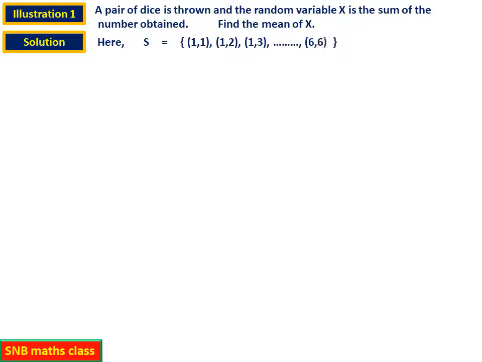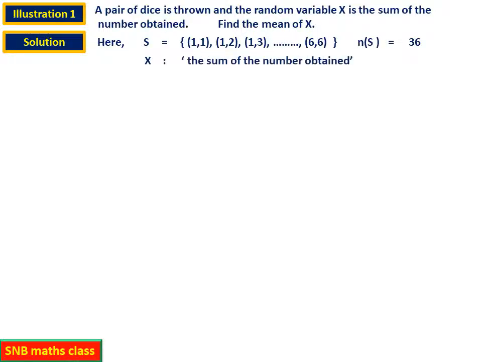So what is S here? See, a pair of dice is thrown means, so two dice are thrown together. So the possible outcomes are 1 1, 1 2, etc. 1 6. Similarly, last one 6 1, 6 2, etc. 6 6. I have written only a few outcomes. So the number of outcomes in S will be 36. So this is one thing you have to remember.